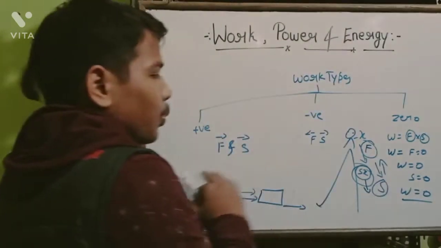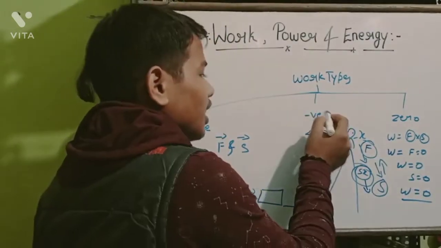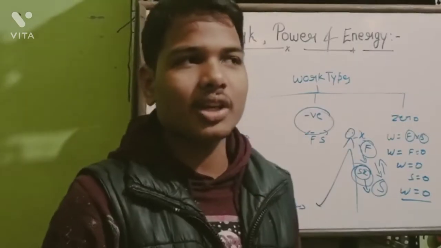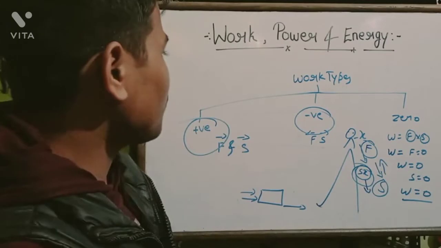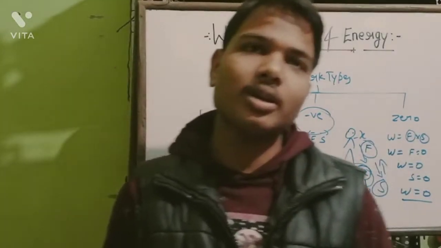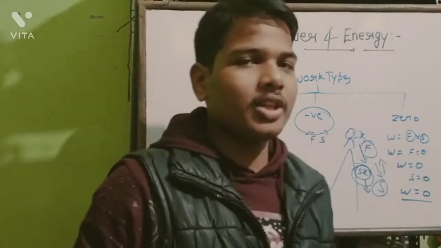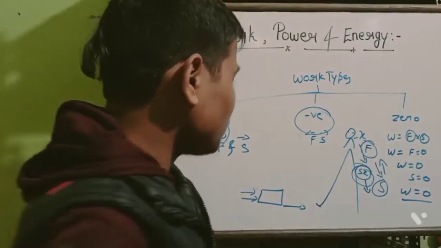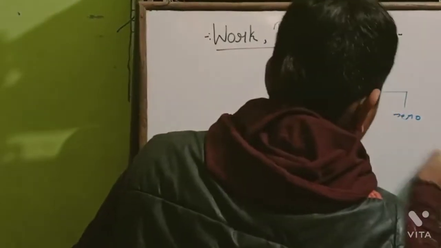So when force and displacement are in opposite directions, the work done is negative, and when force and displacement are in the same direction, the work done will be positive. I hope you all have understood what are the types of work, what is work, and the formula work is equal to force into displacement. So let's see more examples for understanding work better.